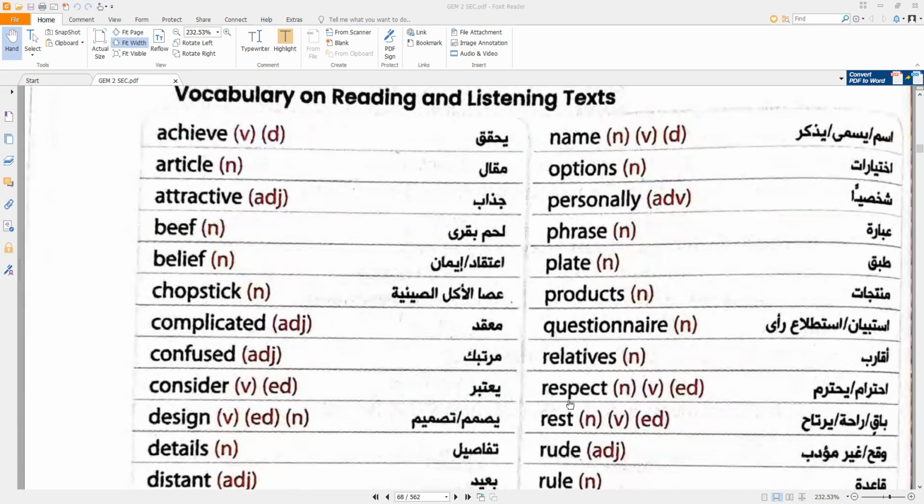Respect. Respect has three adjectives: respectful, respectable, respected. And there's a big difference between them all. Let's start with respectful. Respectful, showing admiration for someone or something. When I say, we are so pleased to meet you at last, he said in a respectful tone of voice. And the opposite of respectful is disrespectful.